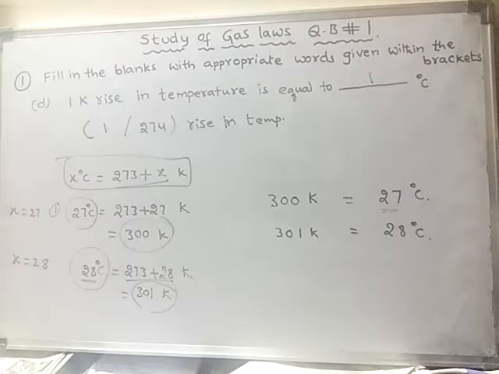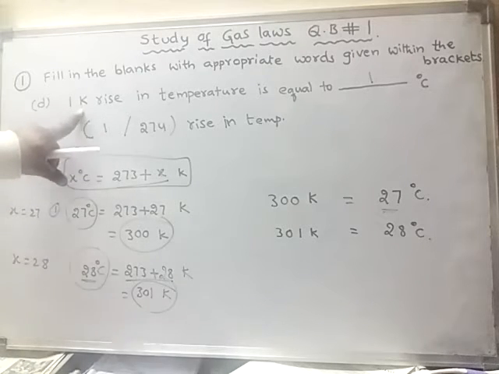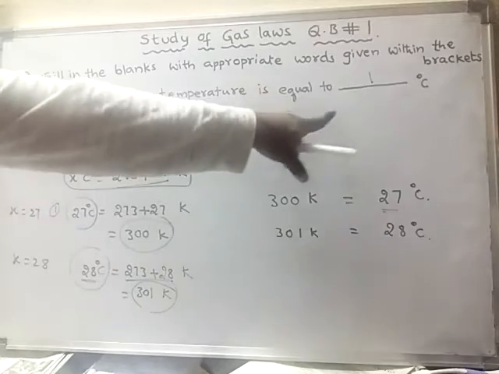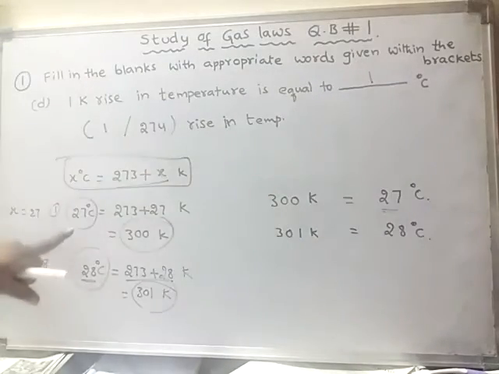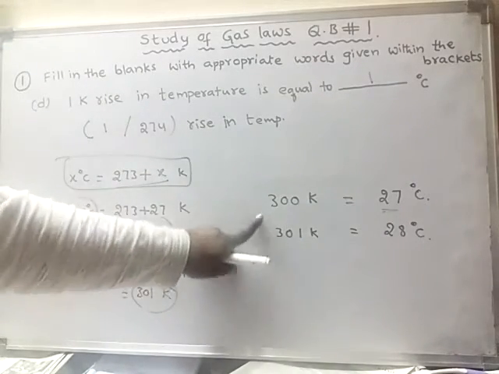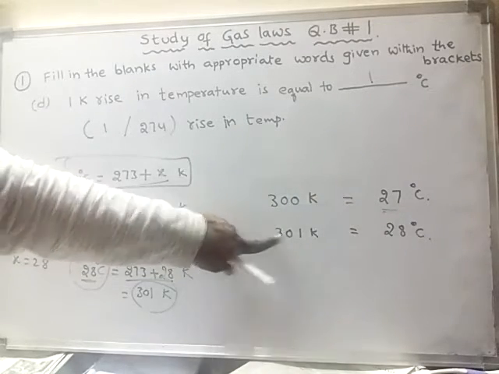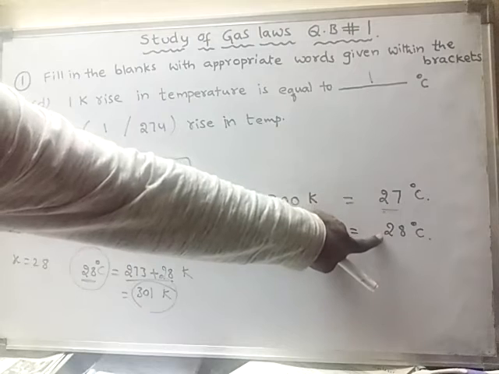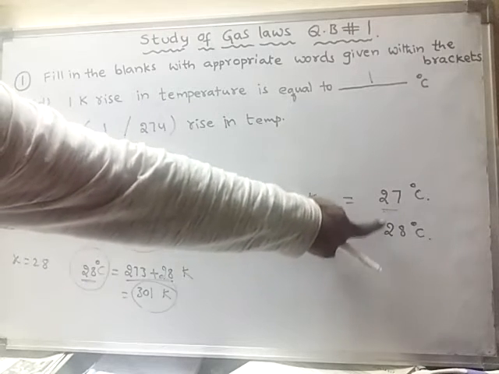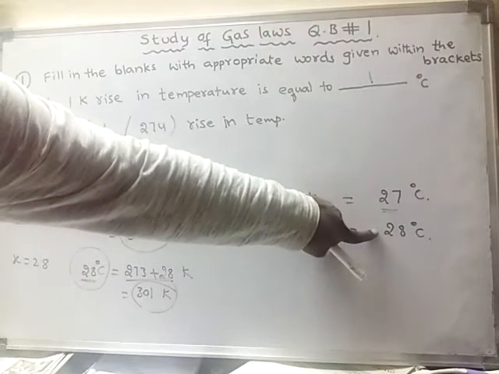Okay, I hope you understood. Right. Next. So 1 Kelvin rise in temperature is equal to 1 degree centigrade rise in temperature. We can take this one as an example.